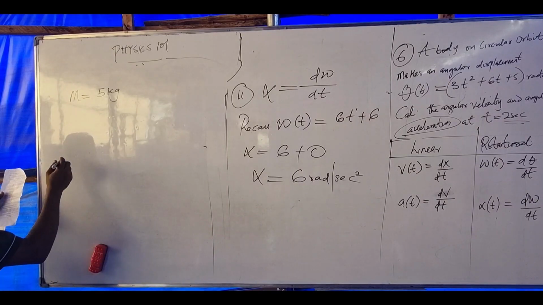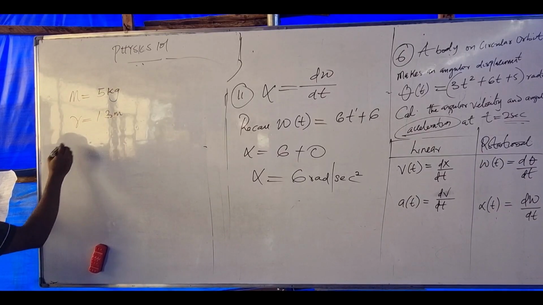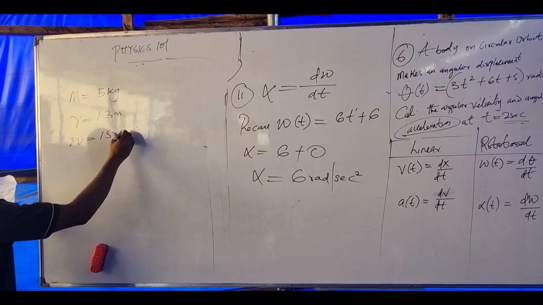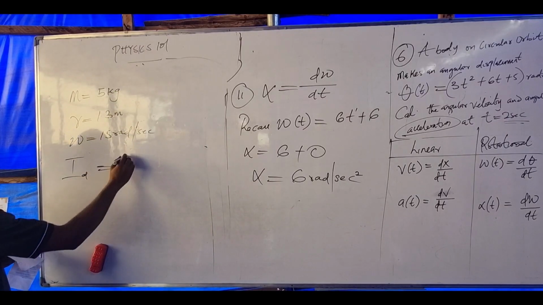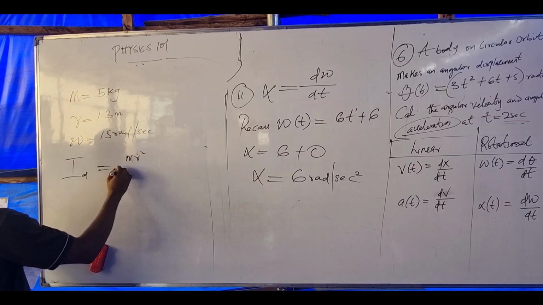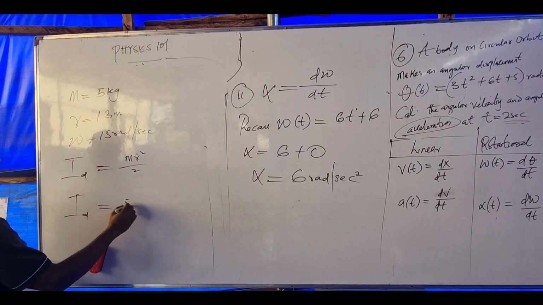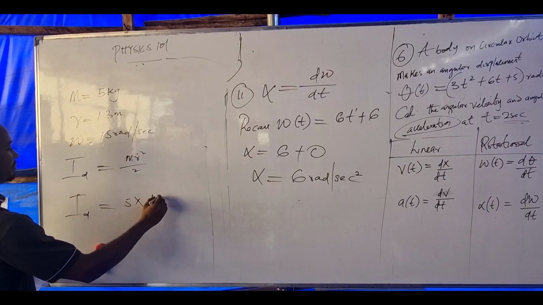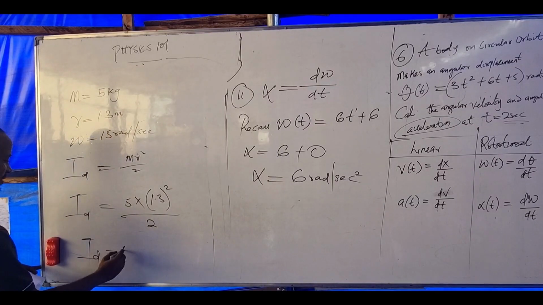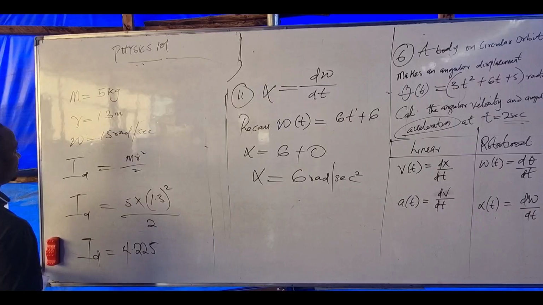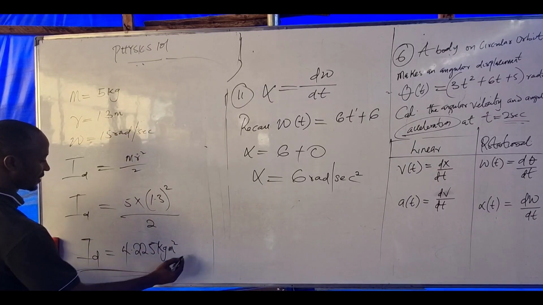Mass is 5 kilogram. Radius is 1.3 meter, and angular velocity is 15 rad per second. Inertia of the disc is mr squared over 2. So inertia becomes 5 times 1.3 all squared over 2. What's the total answer? 4.225 kilogram meter squared. Very simple.